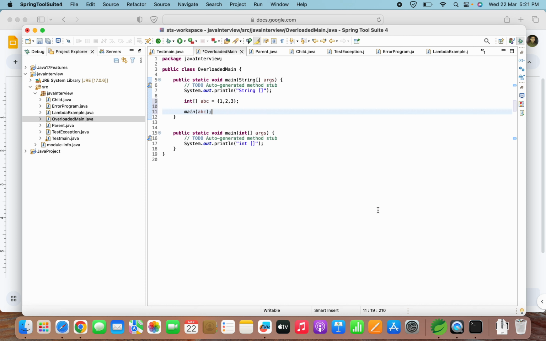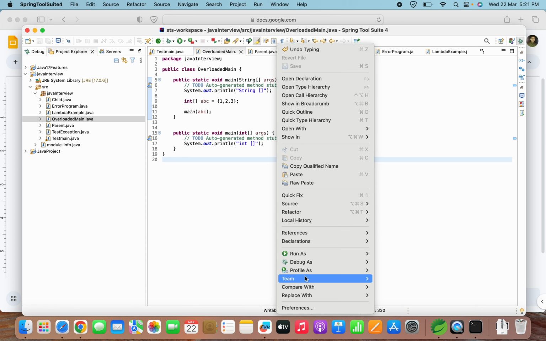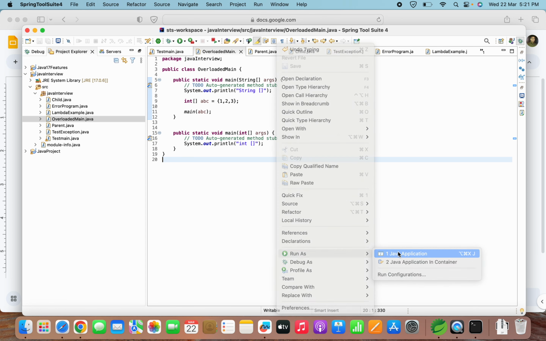JVM will call the main method with String array argument, and from this method we are calling the main method with int array argument. Now let's try running this one. We'll save it, then run as Java application.